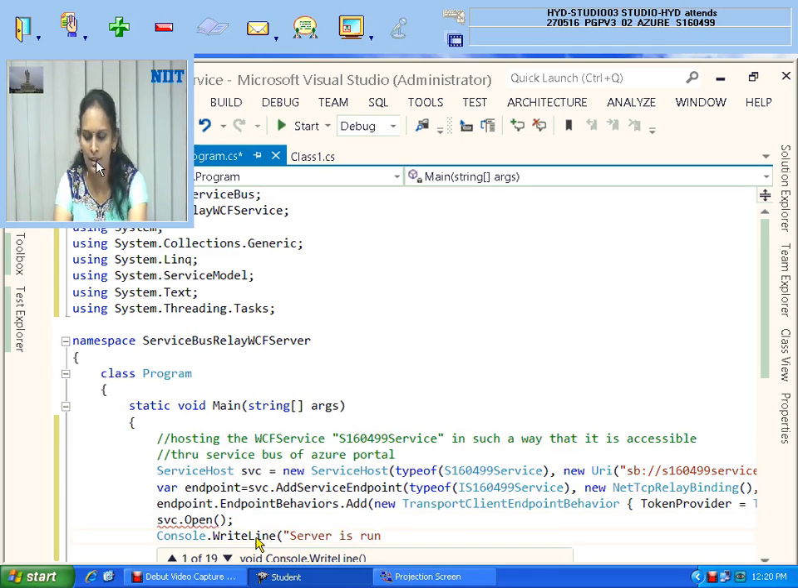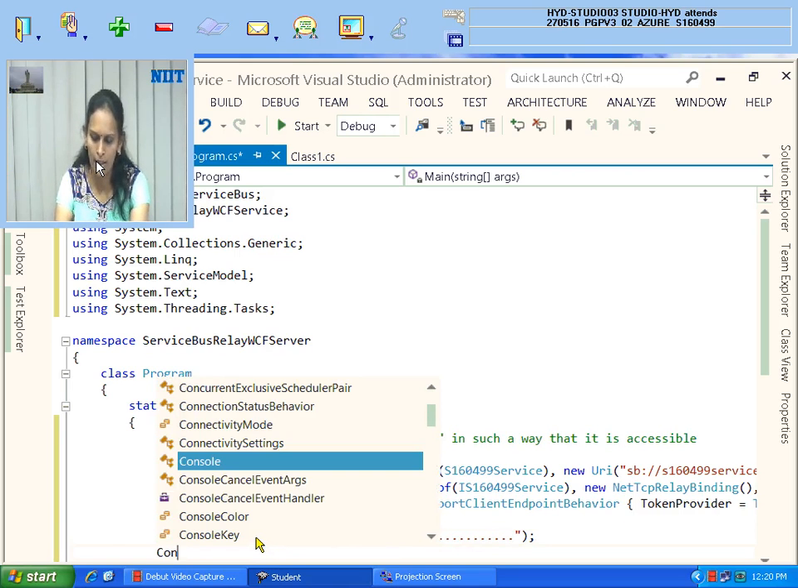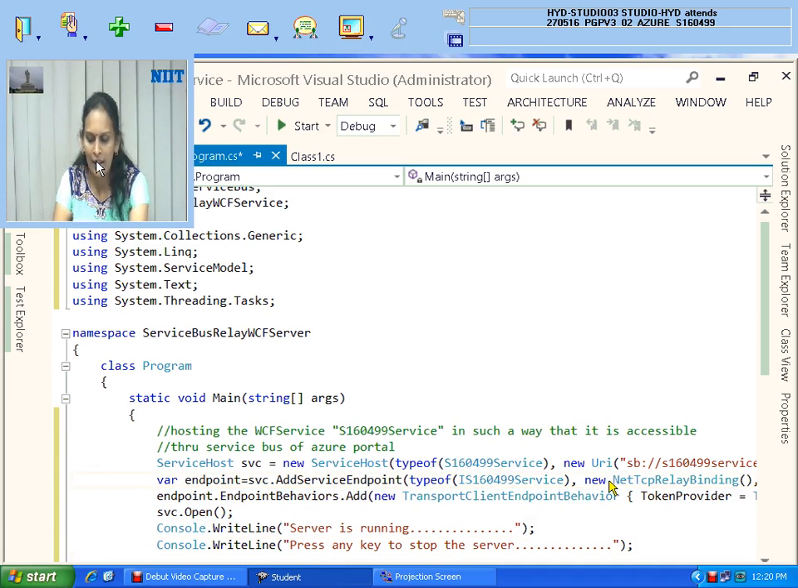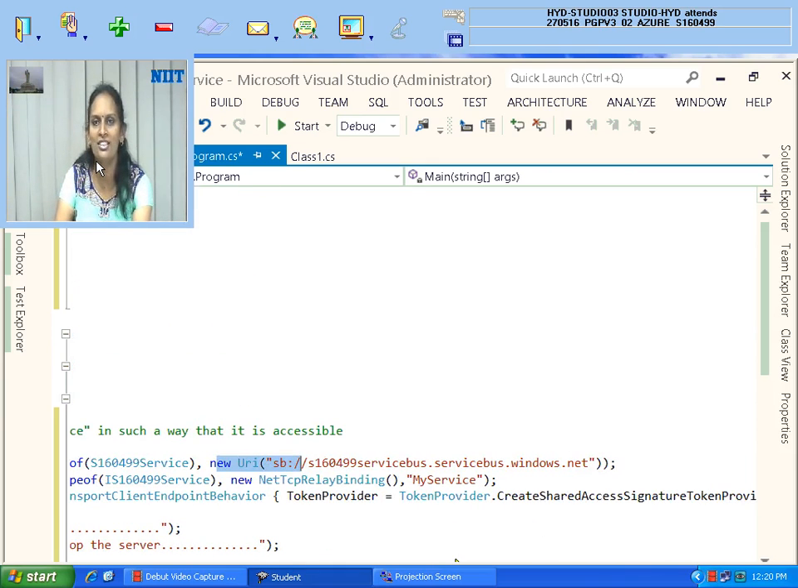That means the WCF service is available. Console.WriteLine, press any key to stop the server. These are all things you have learnt in service self-hosting, but the only syntax difference is the extra line. In this line, net TCP binding is there, basic HTTP binding here, net TCP binding. In that place only one argument while you are hosting the service host, but now you even need to specify your namespace name. These are the simple modifications when you want to get requests through the service bus.